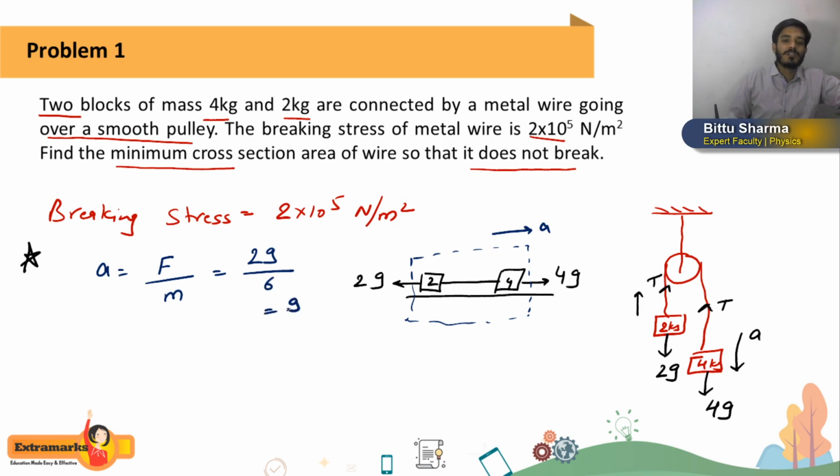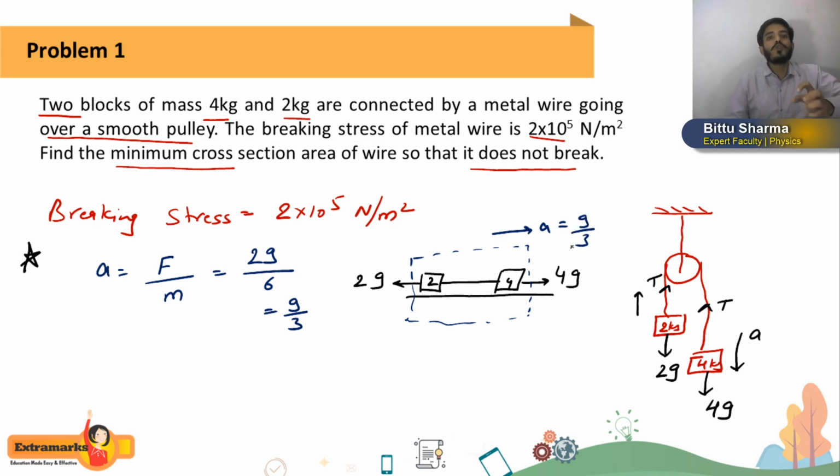So acceleration we will get as g by 3. Now I am repeating, I'll tell you one sentence. If you concentrate on that sentence, you can solve each and every question based on pulleys which you have solved in the chapter Newton's laws of motion very easily. So this 4 kg mass wants to move with acceleration g by 3.